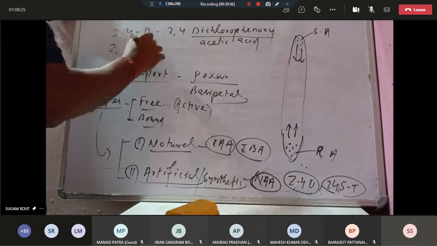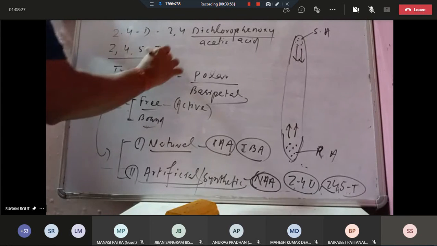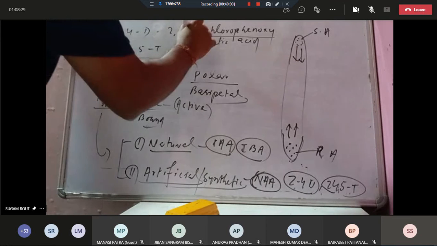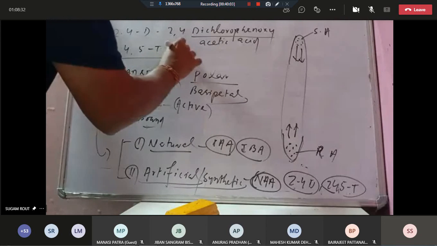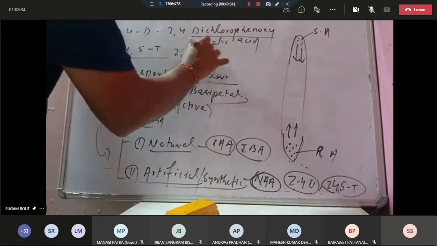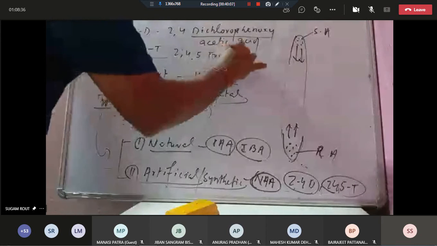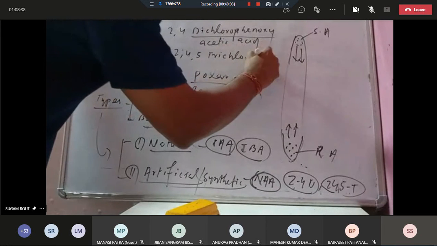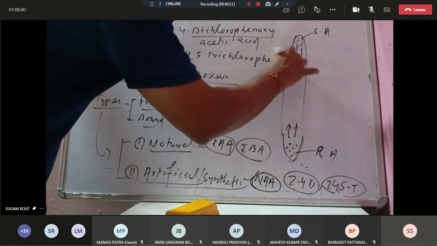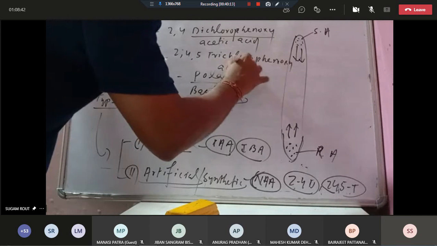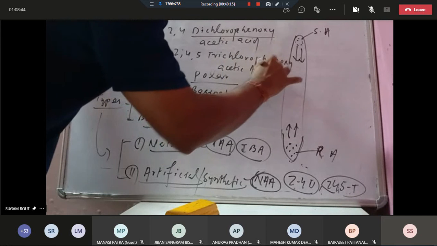Similarly, 2,4,5-T. In case of di, here it is tri, 2, 4 and 5, trichlorophenoxyacetic acid. Right?